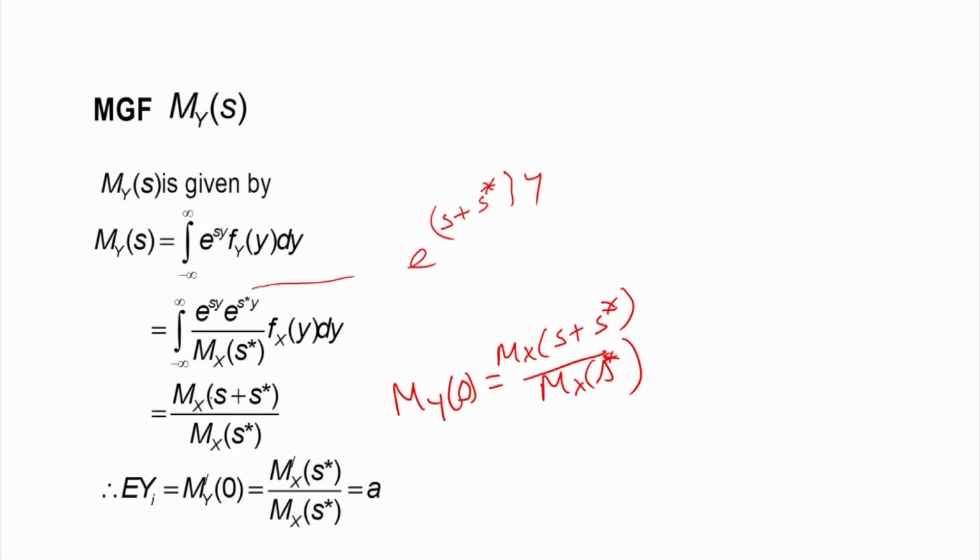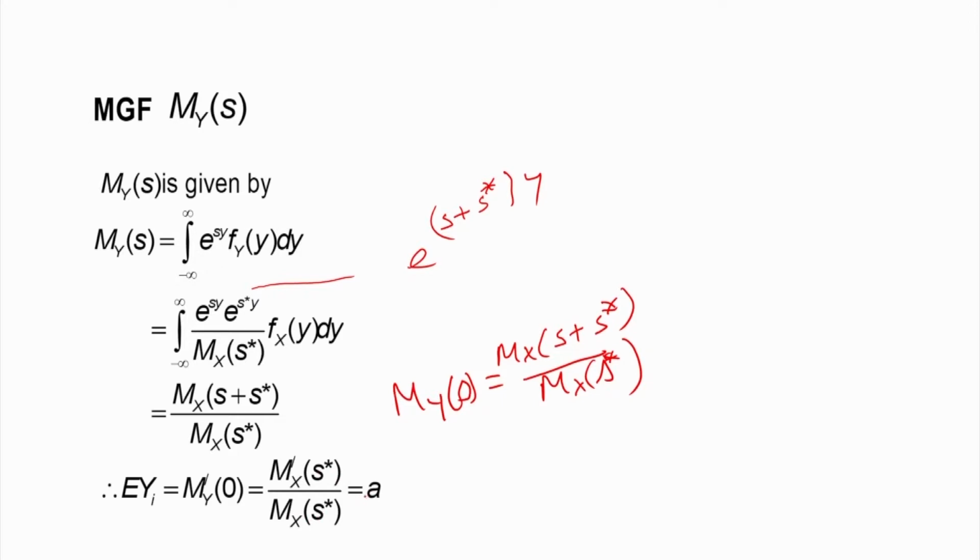If I take the derivative, it will simply be Mx dash of s plus s star, and the denominator is not a function of s. So only this quantity is differentiated, and when I put s equal to 0, this is Mx dash at s star divided by Mx of s star.